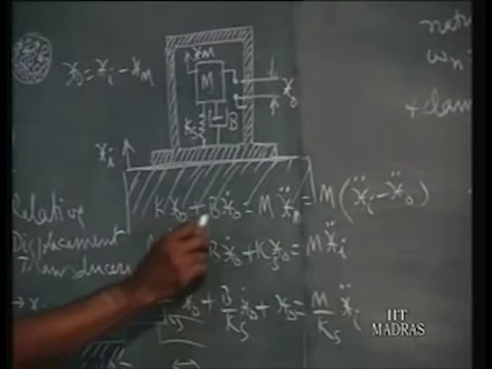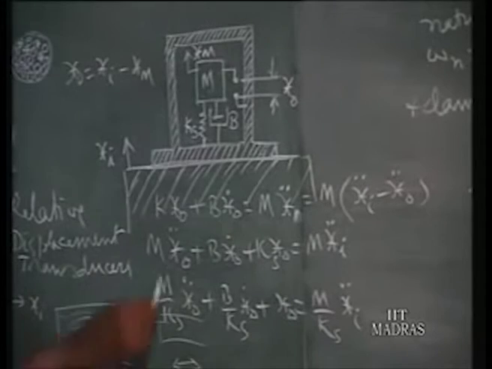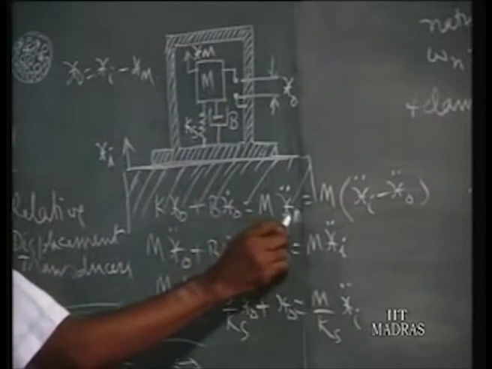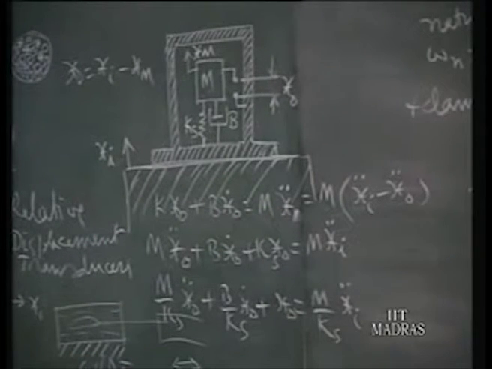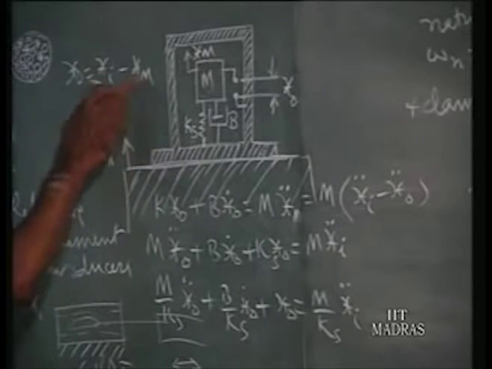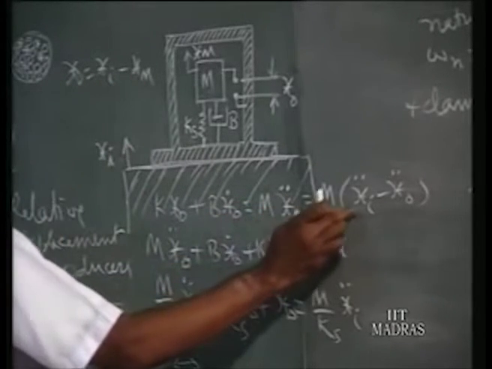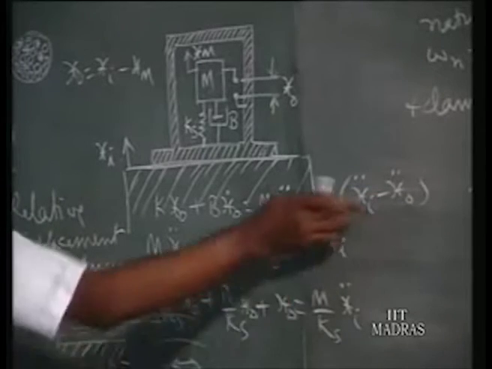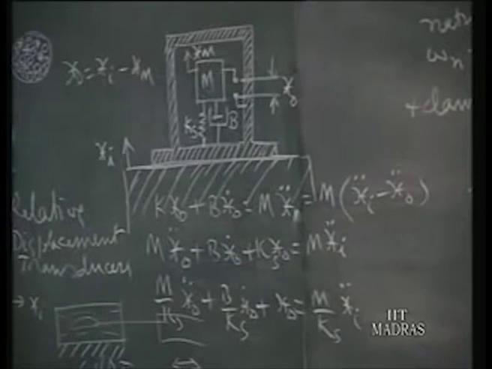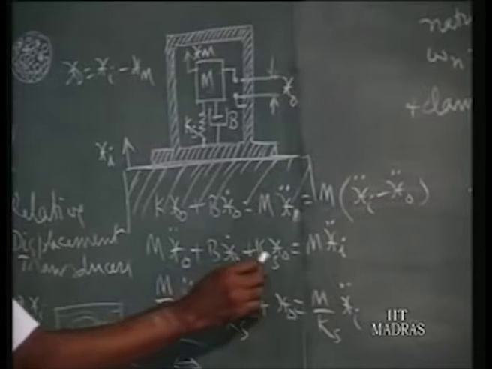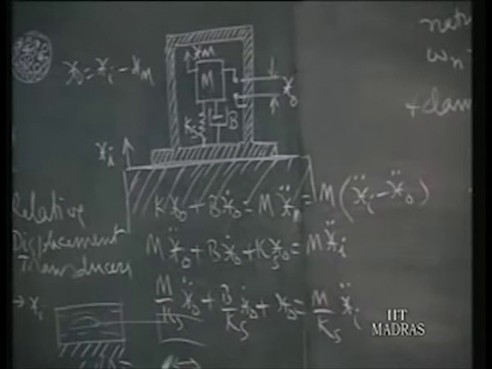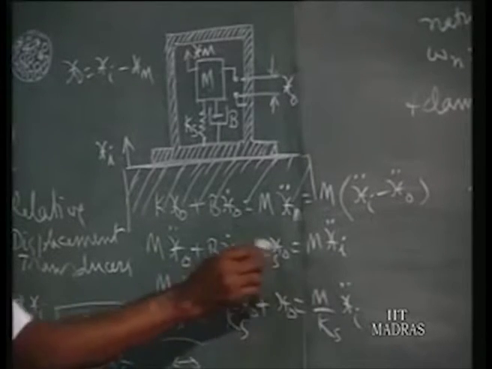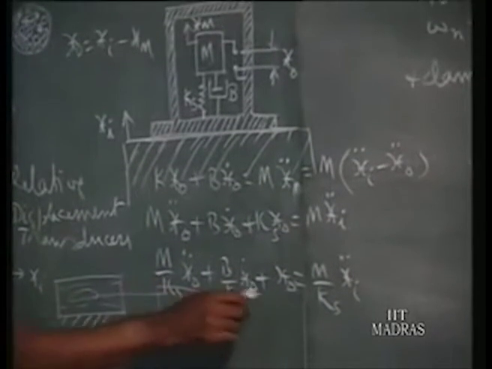So Ks into xo plus b into xo dot is the force accelerating the mass, m into xm double dot, where xm is the motion of the mass. This is the basic equation using Newton's law of motion. Now xm is equal to xi minus xo, so we write m into (xi double dot minus xo double dot). Arranging all xo terms to one side, m xo double dot plus b xo dot plus Ks xo is equal to m xi double dot. Dividing the whole thing by Ks, the coefficient of xo, we get this equation.